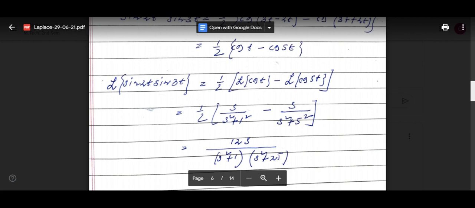Okay, so there is no formula for sin 2t into sin 3t together. That's why we are using that formula, sin A into sin B is half of cos of A minus B minus cos of A plus B. So if you write that, we are getting half of cos t minus cos 5t. Am I correct? So see that Laplace transform of cos of bt is s by s square plus b square. So you can directly write the formula.